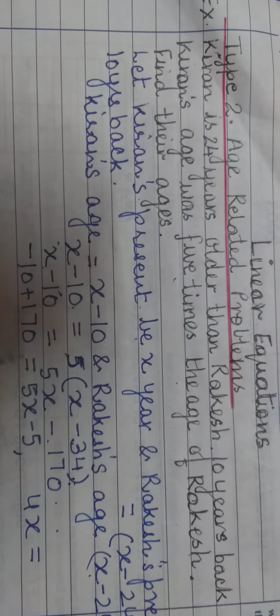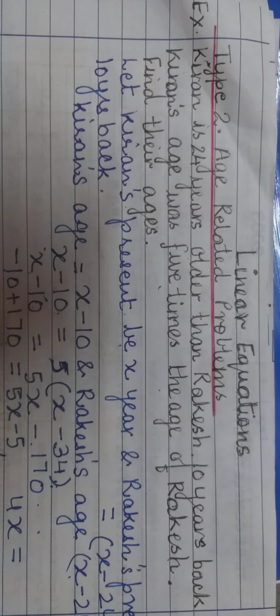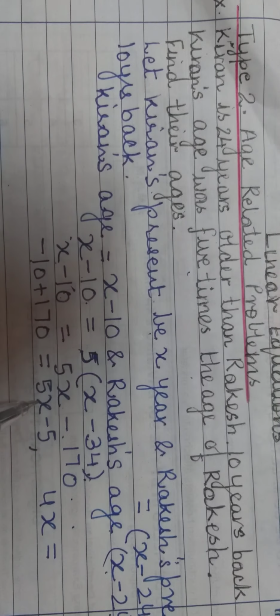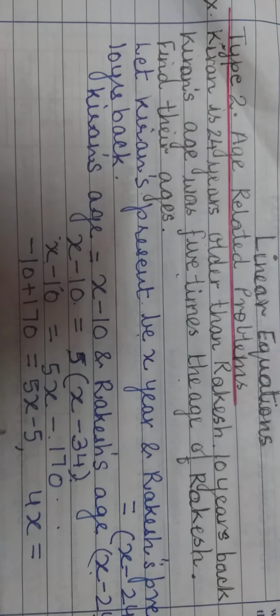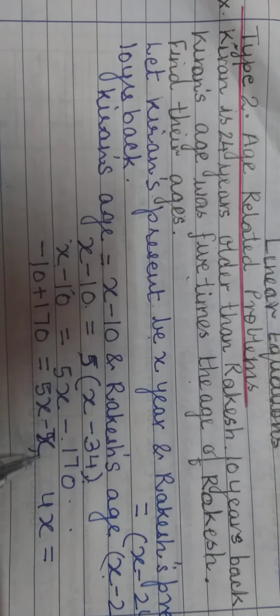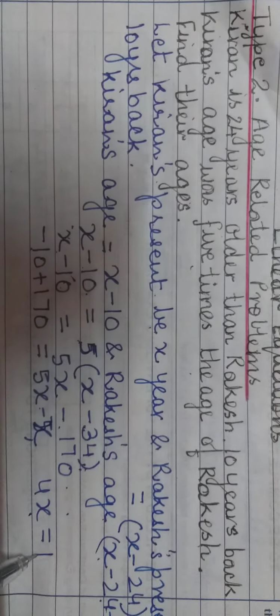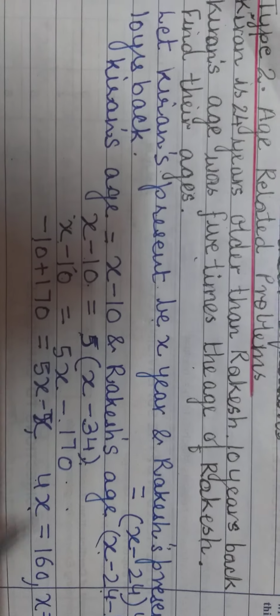So minus 10, you will bring, minus 170 from right to left. It will become 170. You will bring x from left hand side to right hand side. So it will become 5x minus x. Right. So it will be 4x equals to 160. And value of x will come to how much? 40.